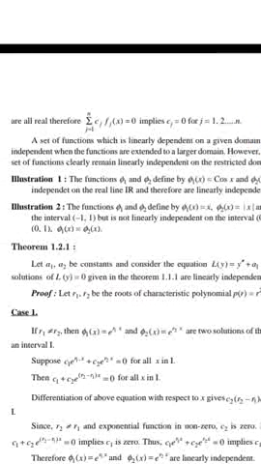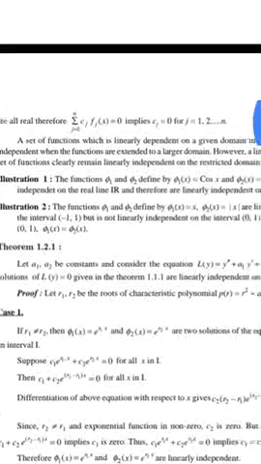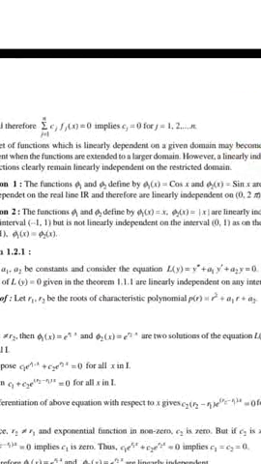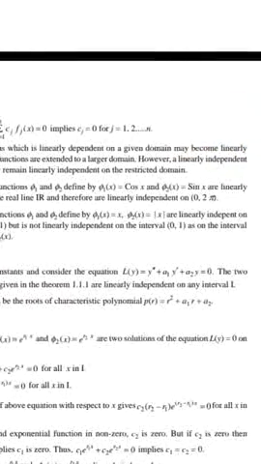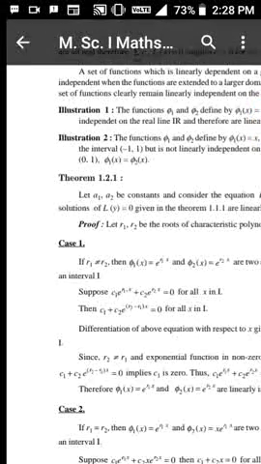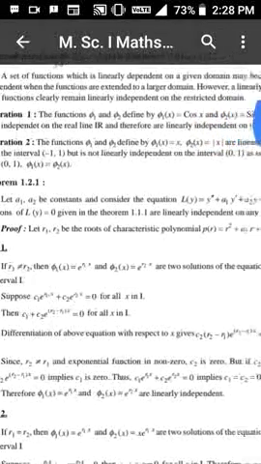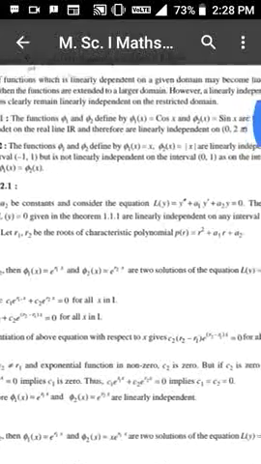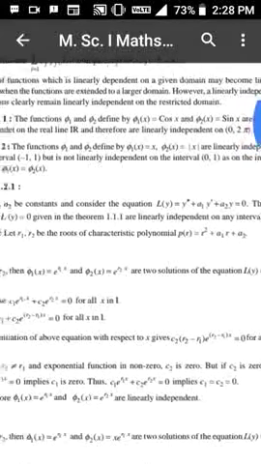Illustration: the functions phi1 and phi2 defined by phi1(x) = cos x and phi2(x) = sin x are linearly independent on any interval of the real line R, and therefore they are linearly independent on 0 to pi.